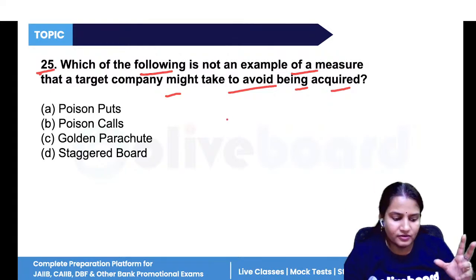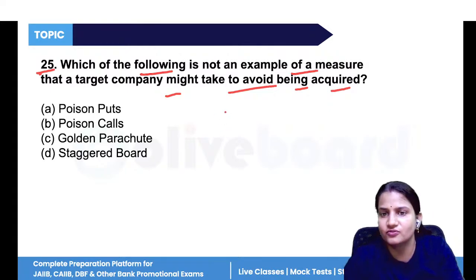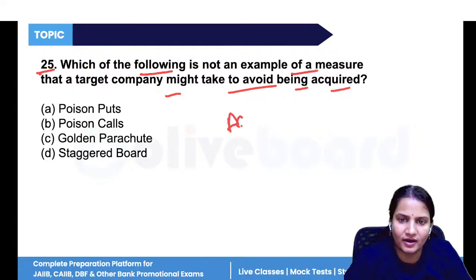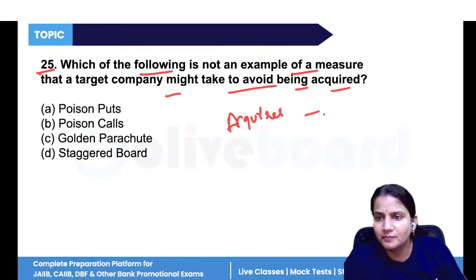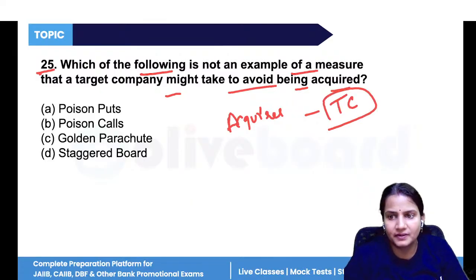We know that the company that wants to acquire another company becomes the acquirer, and the company being acquired becomes the target company.